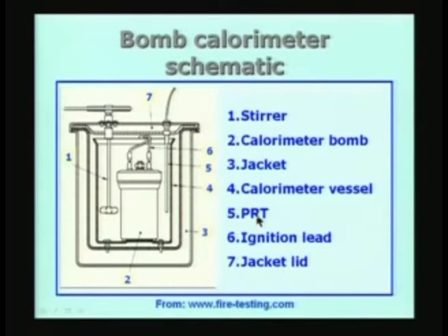In this case I have shown a PRT. It could be, instead of PRT, one could also use a thermistor, or one could use a precision thermometer with mercury in glass. The range of the thermometer will be something from 15 degrees to 30 degrees, that is from almost room temperature to about 30 degrees, and it should be possible to measure a temperature change of 0.01 degrees Celsius during the heating process.